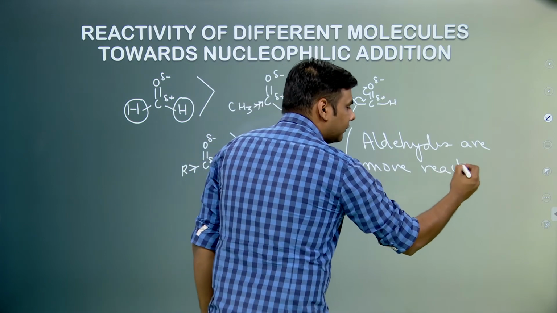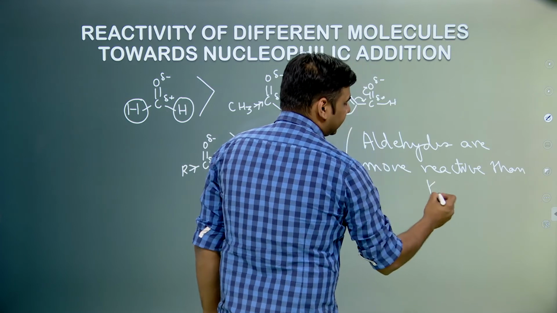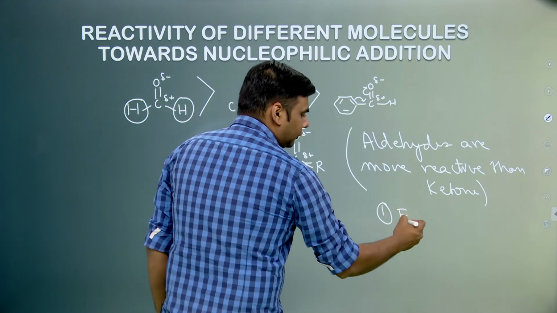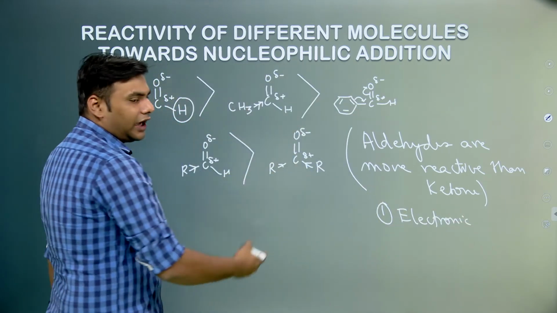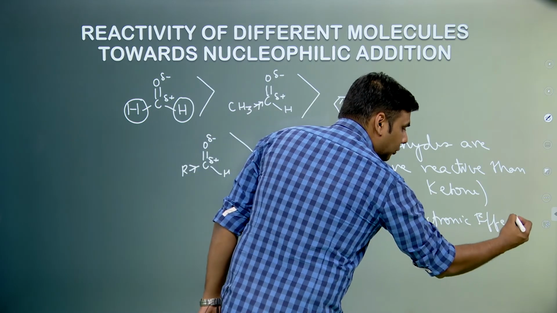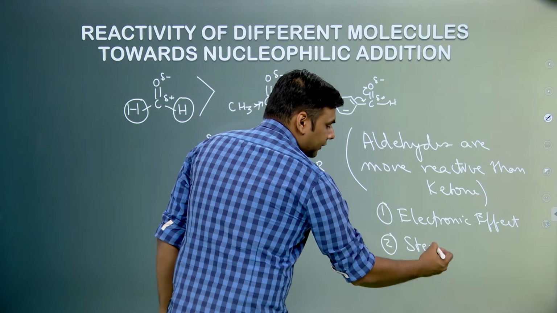Yes, it is true in nucleophilic addition reactions, due to two factors. One is the electronic effect, meaning the charges on the carbonyl carbon, and the second reason which should also be taken into account is the steric factor.